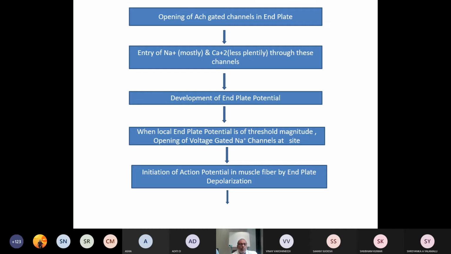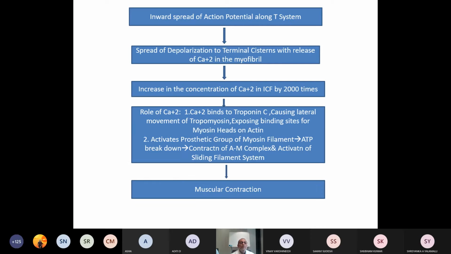When this end plate potential, which is by nature local, is of threshold magnitude, there will be opening up of the voltage gated sodium channels at the site in the muscle, as a result of which the action potential is initiated in the muscle fiber by end plate depolarization.